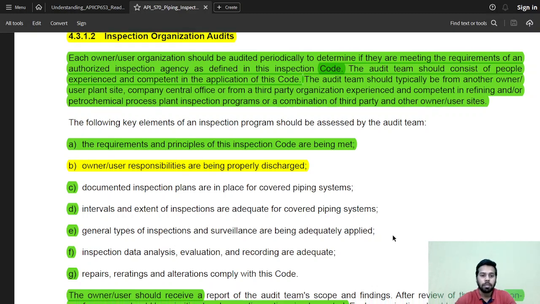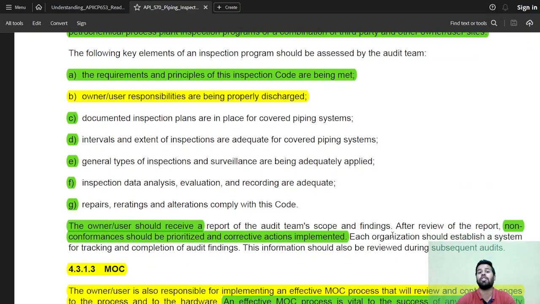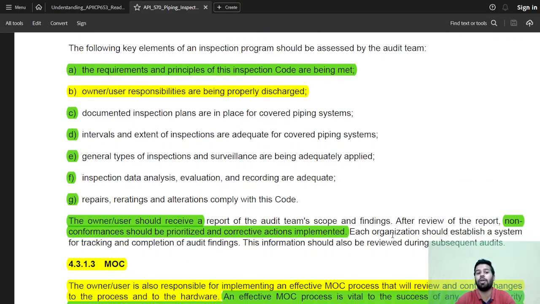Okay. Following are the key elements of the inspection program that should be assessed by the audit team. Requirements and principles of this inspection code are met. Owner user responsibilities are properly discharged. Documented inspection plans are in place covering the piping systems. Interval and extent of inspection are adequate for the covered piping systems. General types of inspection and surveillance are adequately applied. Inspection data analysis, evaluation, and recording are adequate. Repairs, re-rating, and alteration comply with this code.